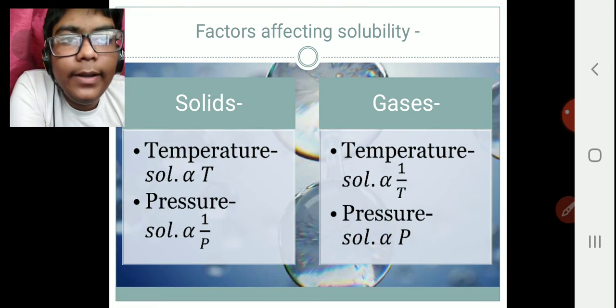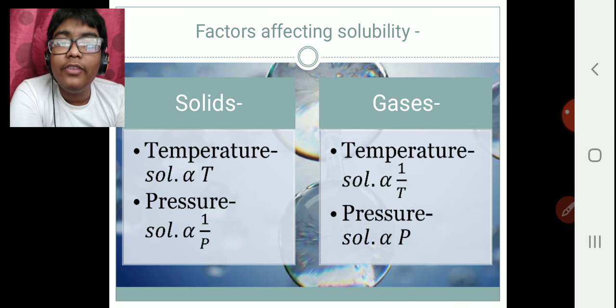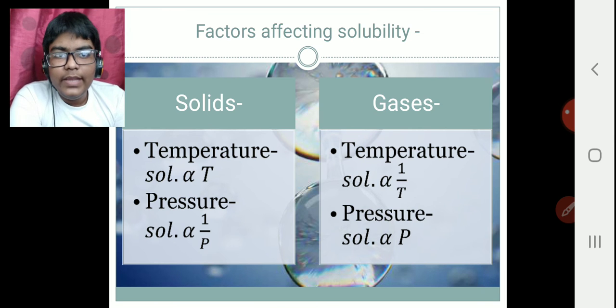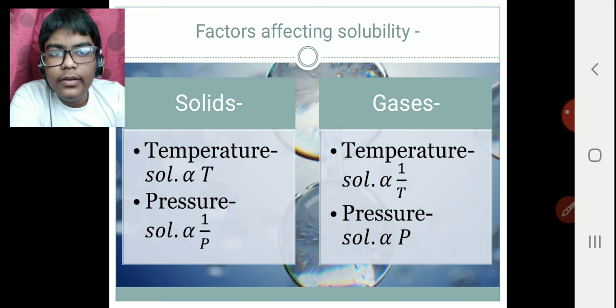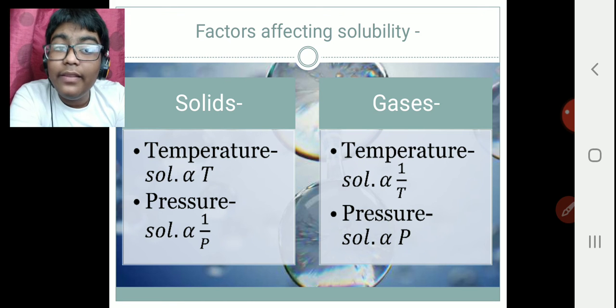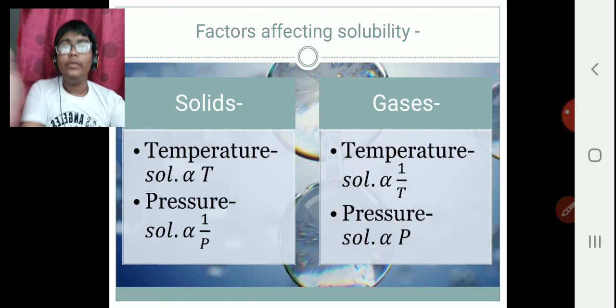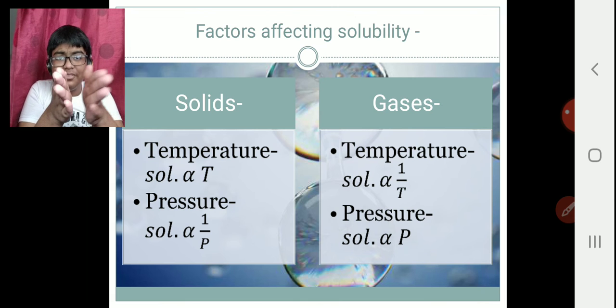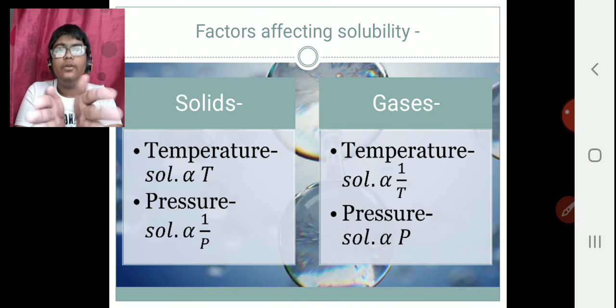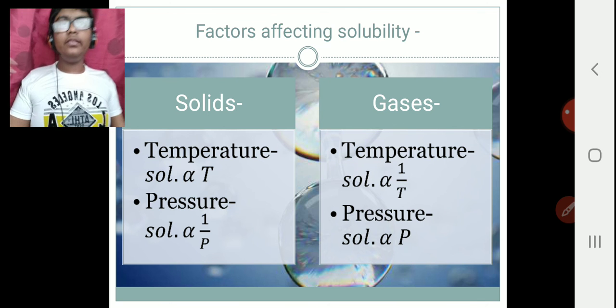Factors affecting solubility in solids: the temperature. The solubility increases with increase in temperature. I told you that. Solubility decreases with increase in pressure. Why is that so? If you increase the pressure, the particles will be squeezed, so less space is there for a solute to come in it, so solubility is less.